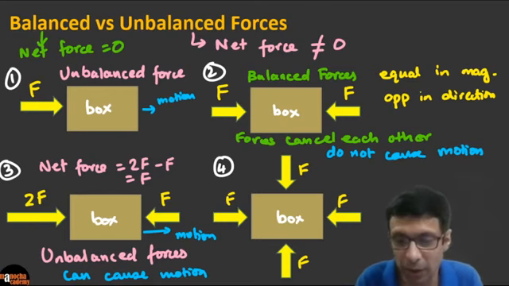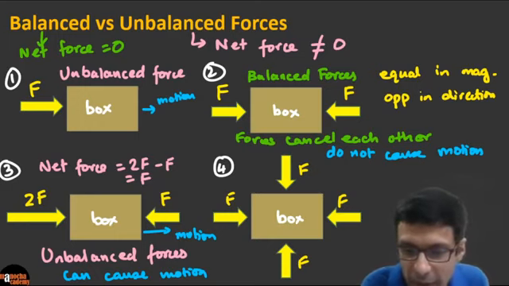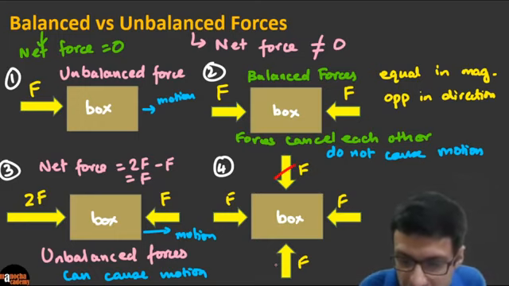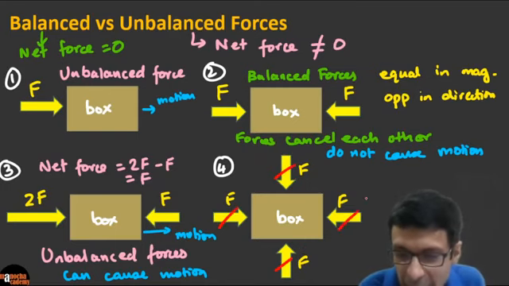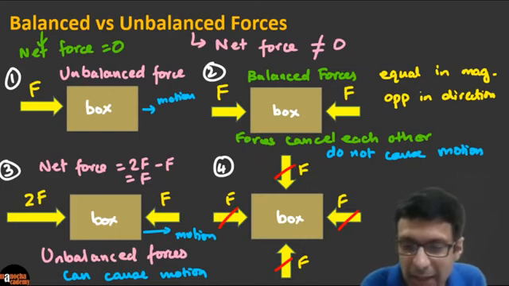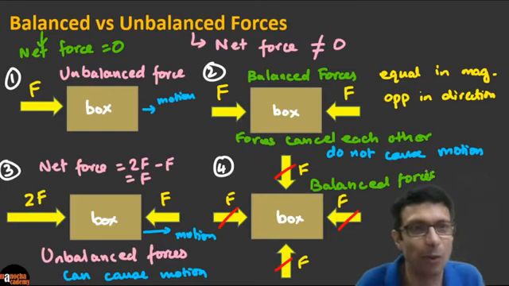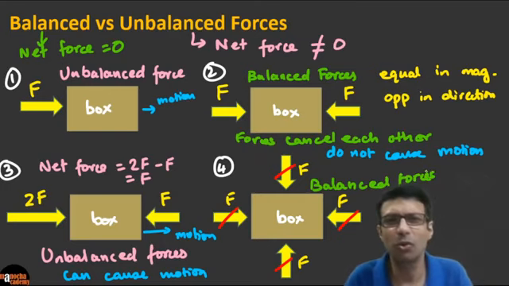Question number 4, the picture number 4, is balanced. Can you see? This force is going to cancel this force, and this force will cancel this force. So the forces are cancelling each other. This is again an example of balanced forces. The box is not going anywhere because the net force is 0. Clear? Crystal clear to you? Great, guys.